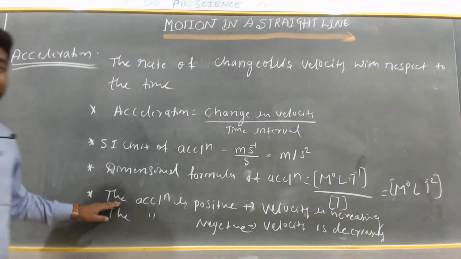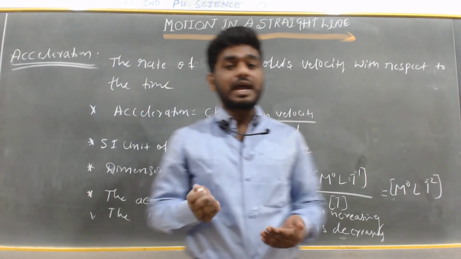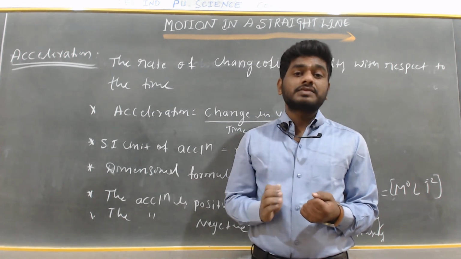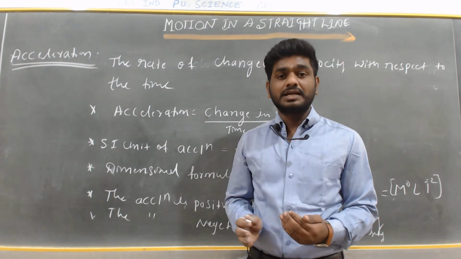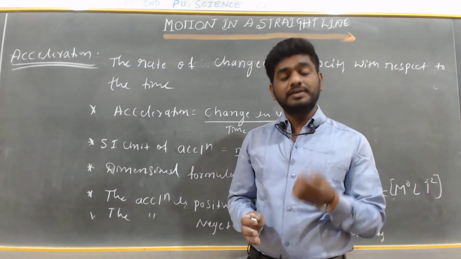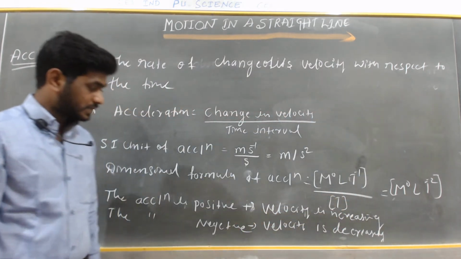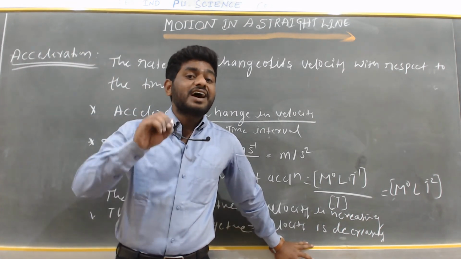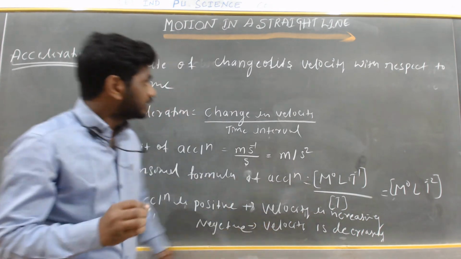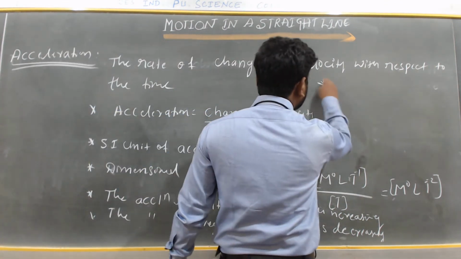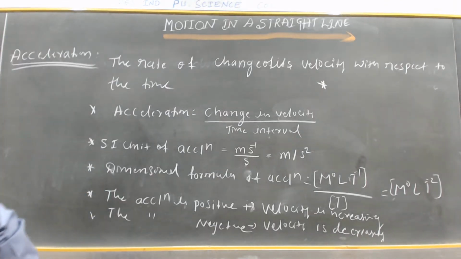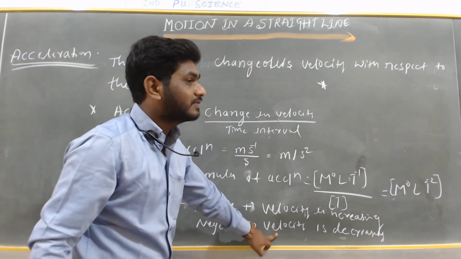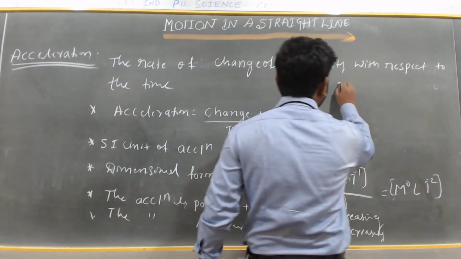If the velocity is increasing, the acceleration of the body is positive. If the velocity of the body is decreasing, the acceleration of the body is negative. The decreasing velocity is also called retardation.